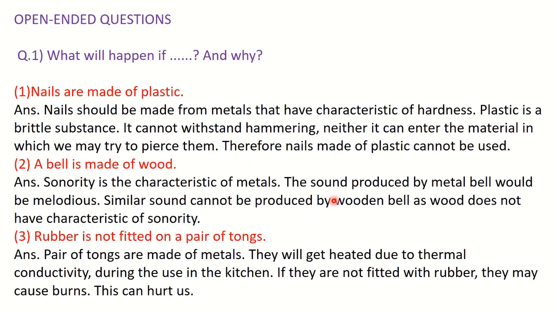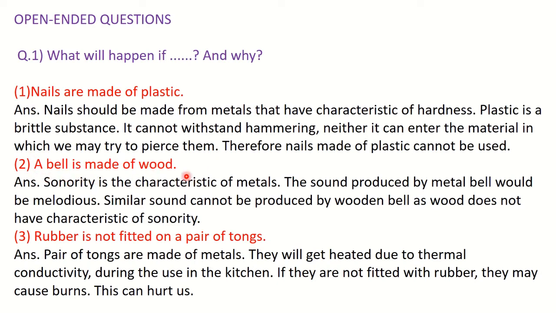Let us go further. Open-ended questions. What will happen if, and why? Okay, so these answers you should write by yourself. What will happen if the nails are made up of plastic? Nails should be made up of metals because they have the property of hardness. But if plastic is used, you know that plastic is a brittle substance and it cannot withstand hammering, and it cannot enter the material which we try to pierce. So nails made up of plastic cannot be used.